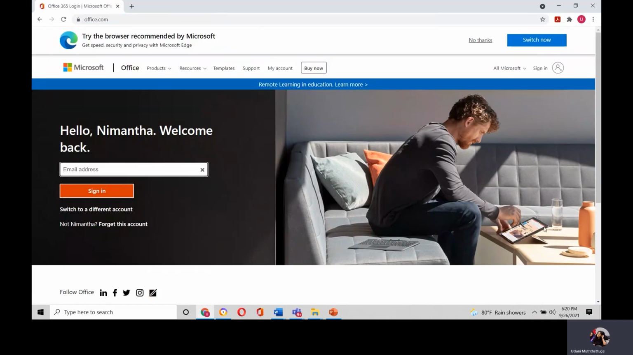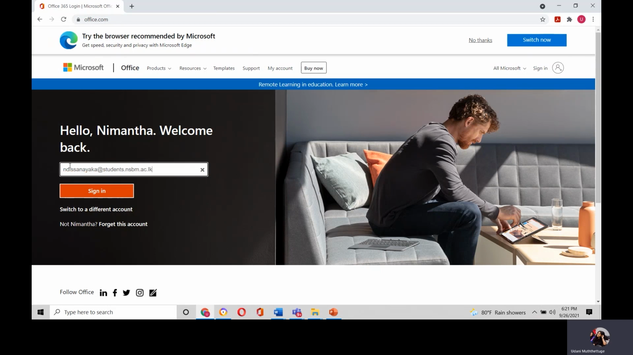Then afterwards, students, you will come to an interface like this where you will have to type your email address. This is the same email address which you used to log on to your Outlook, and also the username which you used to log on to your NLearn account. So it's the same thing. The same email address which is provided to you by NSBM Green University, you have to type it here. So I'm going to type the email address.